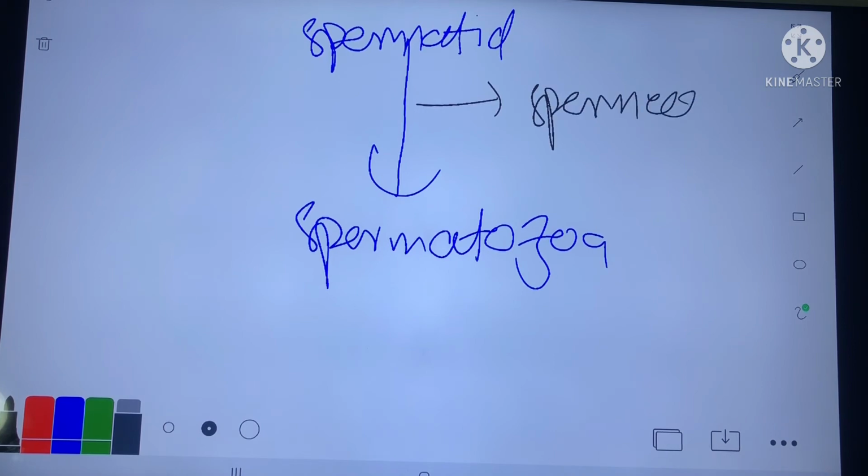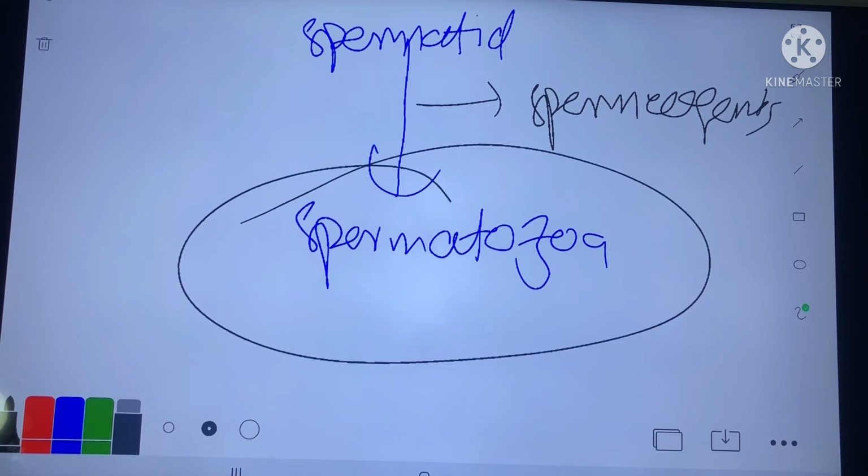It forms spermatozoa, which are the male gametes. In this way, formation of male gametes occurs.